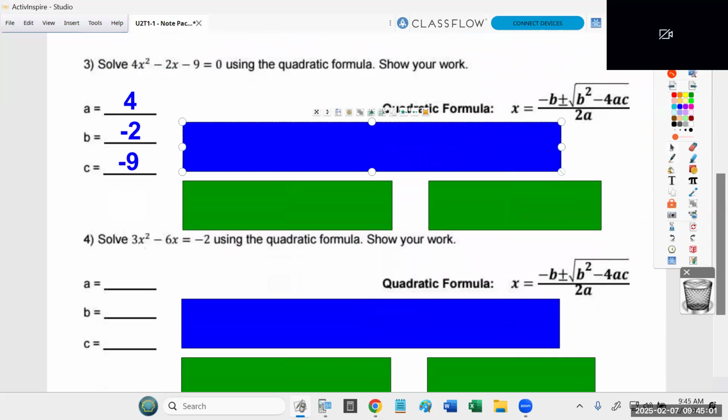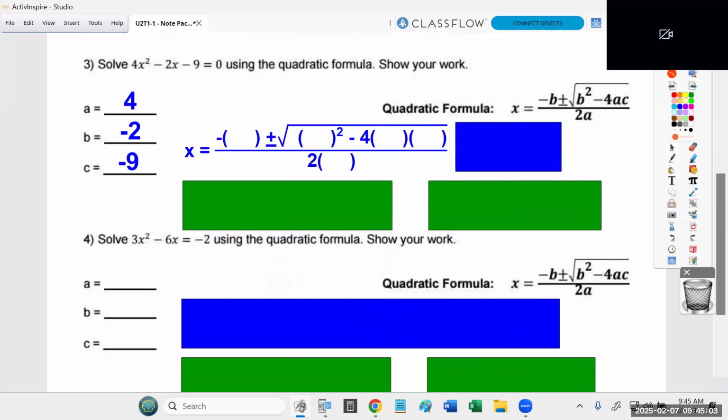So once again, I set up the structure for the quadratic formula, and then I start to plug in my values. A is equal to 4, and that goes in 2 places, next to the 4 and in the denominator. B is equal to negative 2. That also goes in 2 places, in the very beginning and at the start of the square root. And then our C value is negative 9. That gets used exactly once at the end of the square root. Now, once again, it is my opinion that I can simplify the front very quickly. Negative negative 2 is just positive 2. And on the bottom, I have 2 times 4, which is 8.